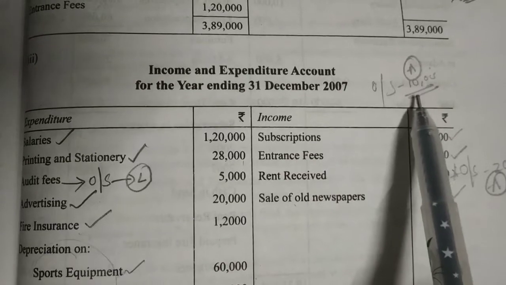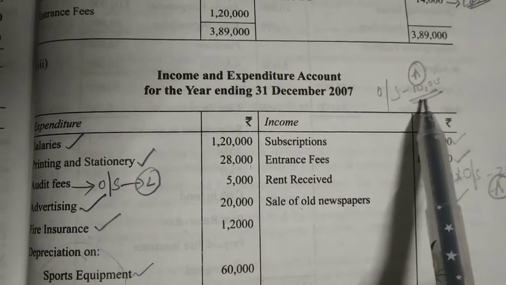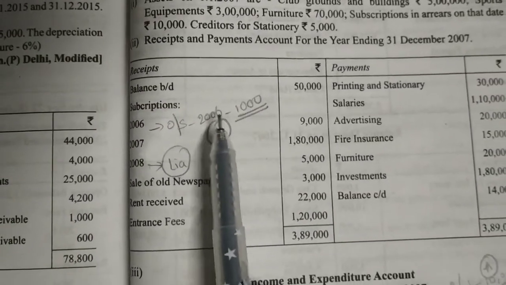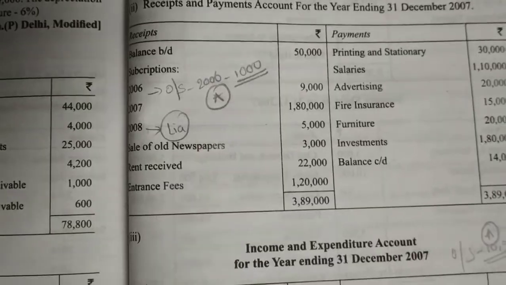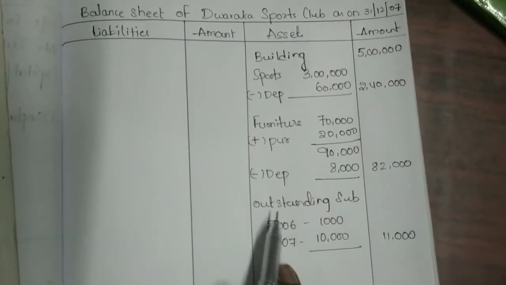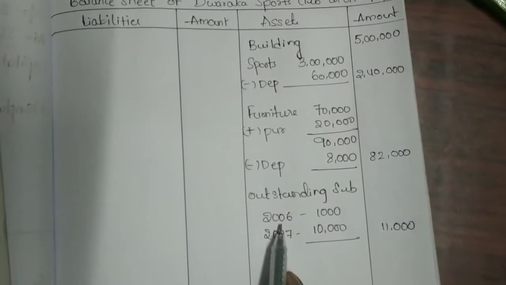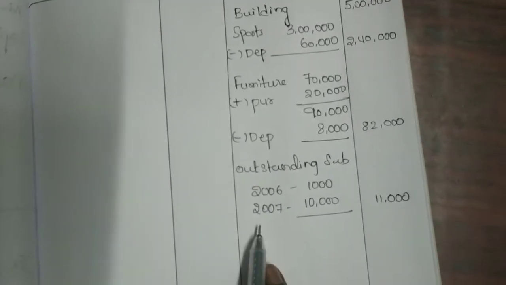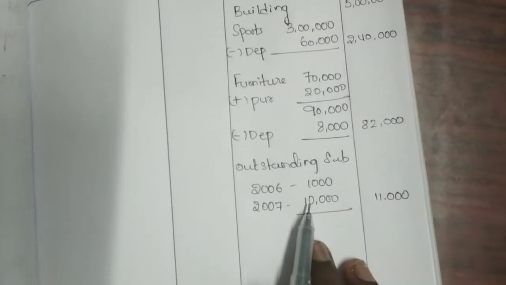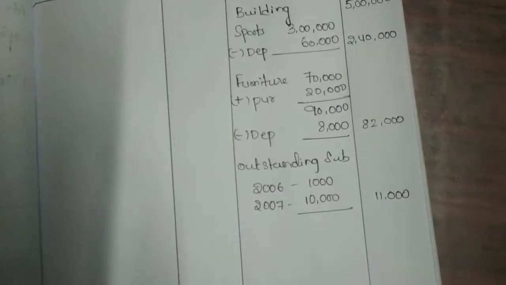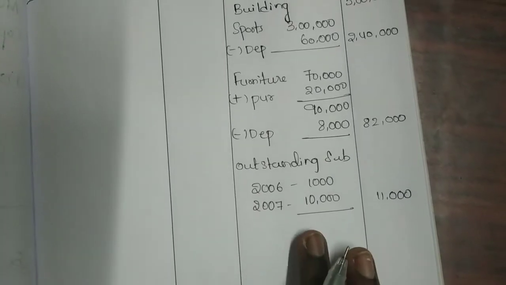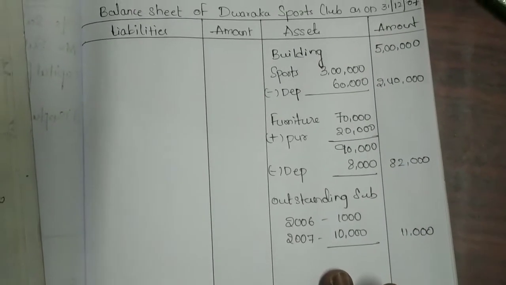So I said as an outstanding subscription we have to take 10,000 in the current year. So we have to take 10,000 as well as this 1,000, total 11,000 as outstanding subscription. Regarding 2006, still 1,000 is pending, and for 2007, the current year, 10,000 is pending. So total how much amount is still outstanding? 11,000 we have to receive. So it is an asset. I have taken that amount on the asset side of the closing balance sheet.